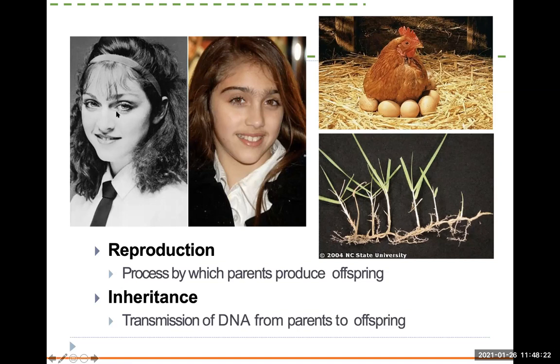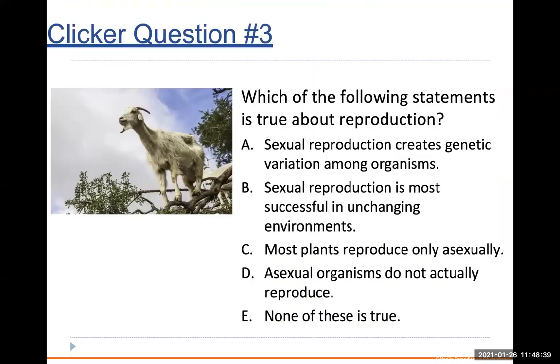And being able to pass on those genes to your offspring is called inheritance. That's the transmission of DNA from parents to offspring. So that's inheritance. So there's a question for you guys. Which of the following statements is true about reproduction?